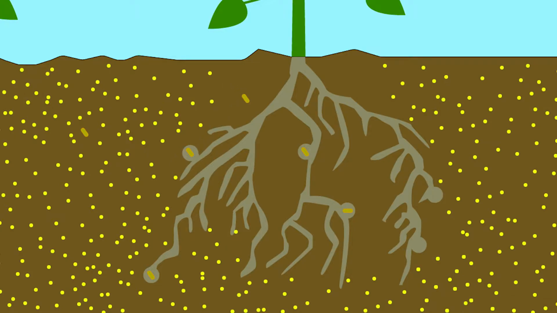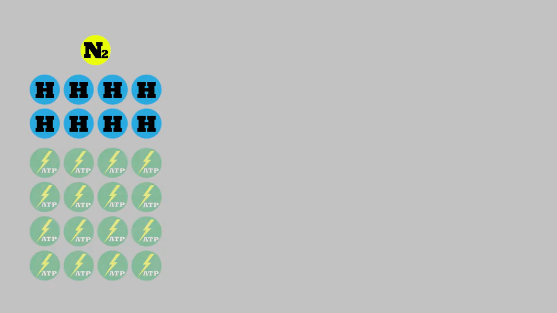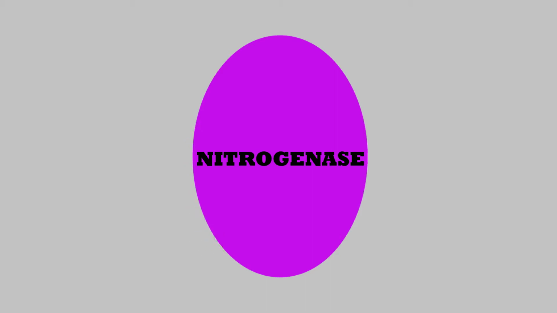This process isn't as simple as that, however, and it takes more than the nitrogen itself to lead to the transition into ammonia. A single mole of nitrogen gas is added to 8 moles of hydrogen and 16 ATP. This then passes through an enzyme complex known as nitrogenase. As this occurs, the nitrogenase interacts with ATP and hydrogen to reduce the nitrogen gas to NH3.